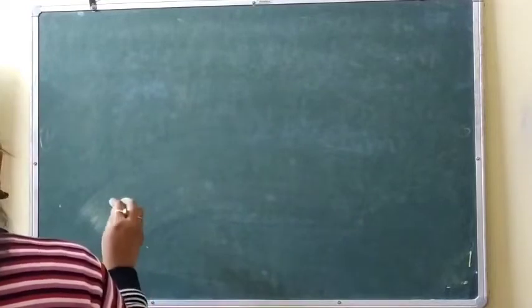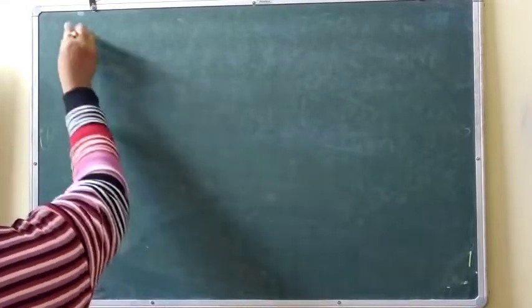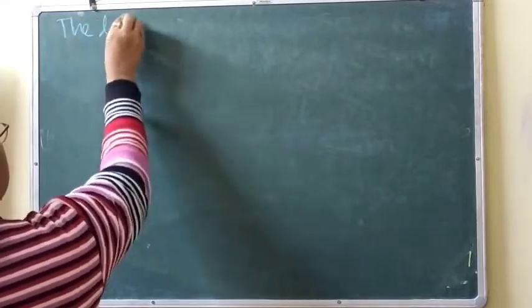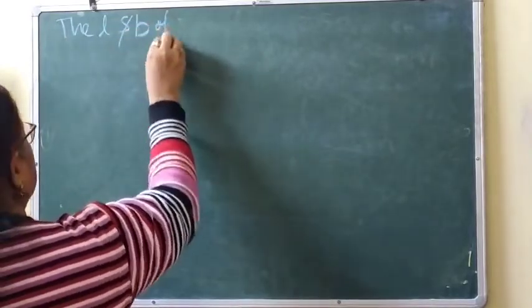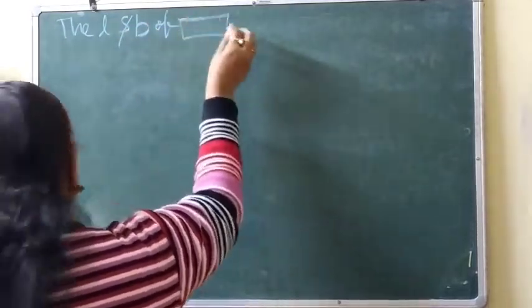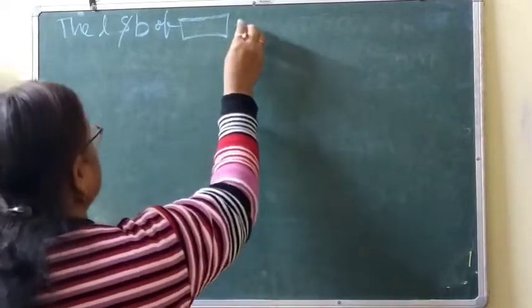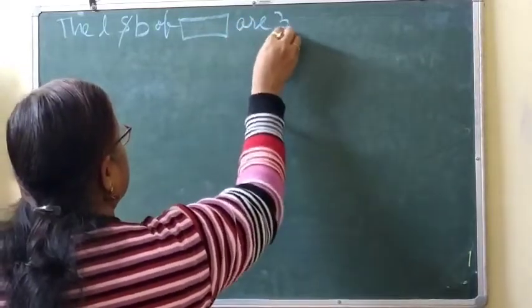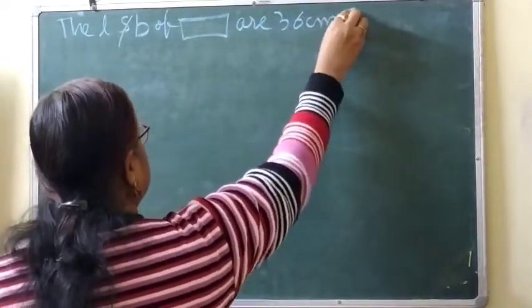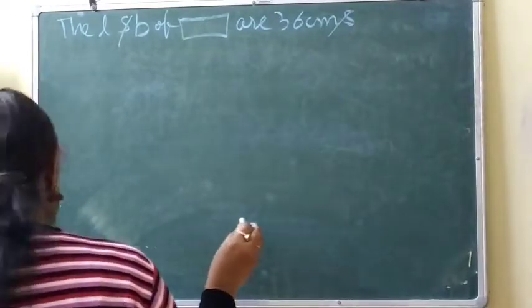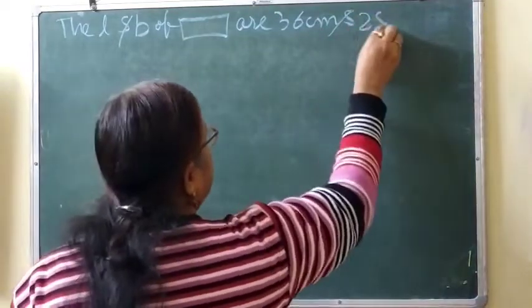The length and breadth of a rectangle are 36 centimeter and 28 centimeter.